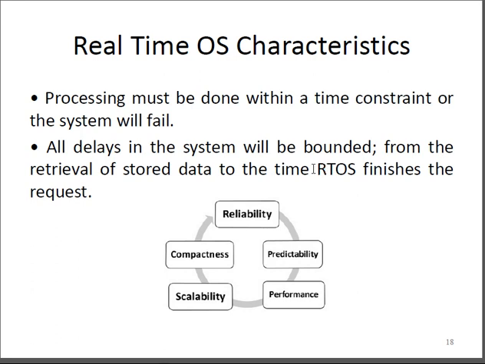So here we try to see that when you talk about a characteristic of an RTOS system, it should be reliable. Reliability should be there. The system should be able to predict that on this particular instant, this thing is going to happen. The performance of the system should not fail. It should be strong enough to respond in an appropriate manner, and the RTOS system should be scalable to a large number of networks.